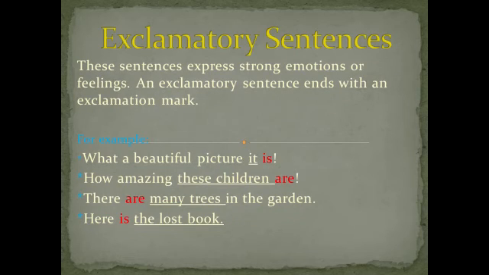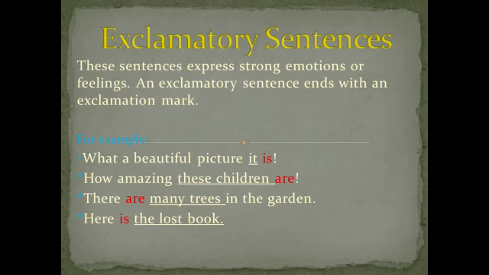Exclamatory sentences. These sentences express strong emotions or feelings. An exclamatory sentence ends with an exclamation mark. For example, what a beautiful picture it is. In this sentence, the subject comes before the verb. Here the subject is it and it comes before the verb is. In the second sentence, how amazing these children are. Again, the subject comes before the verb. The subject is these children and it comes before the verb are.